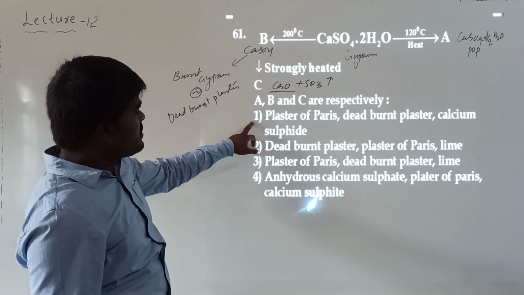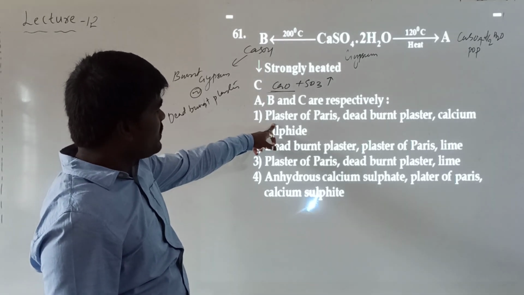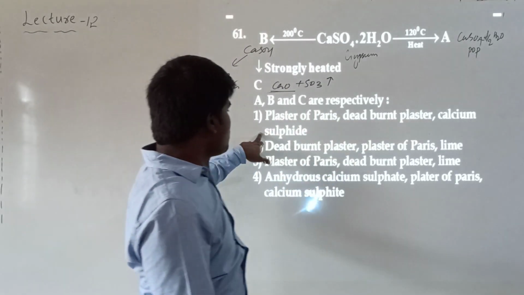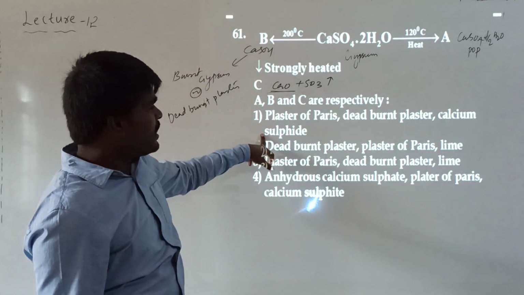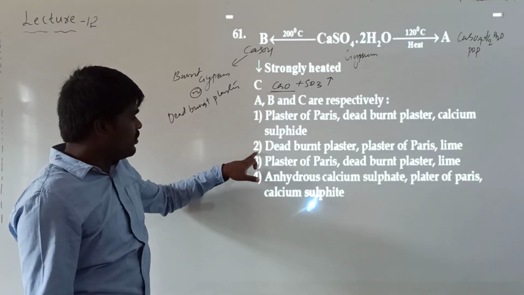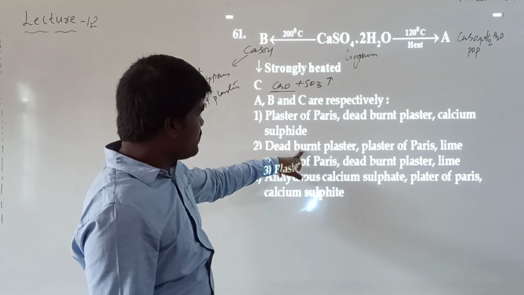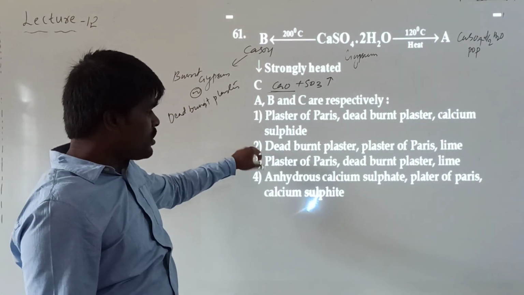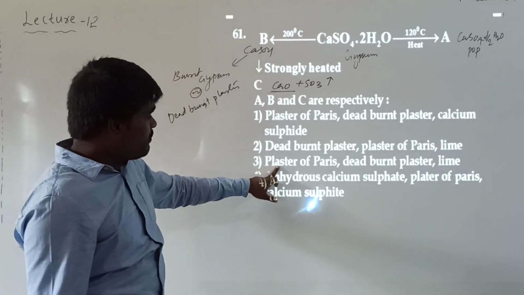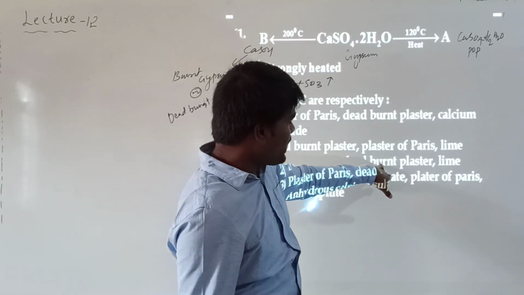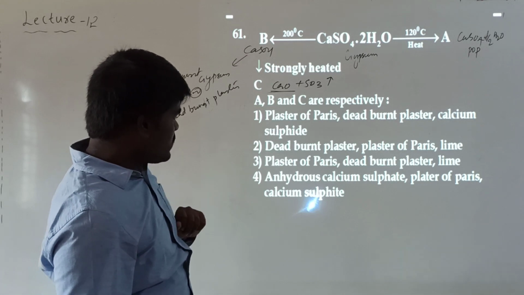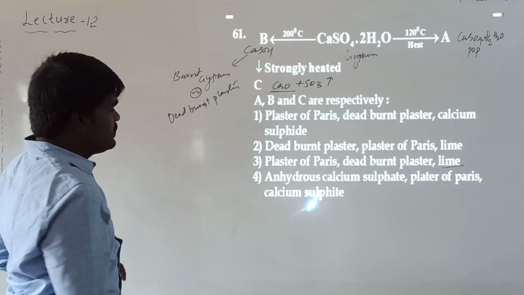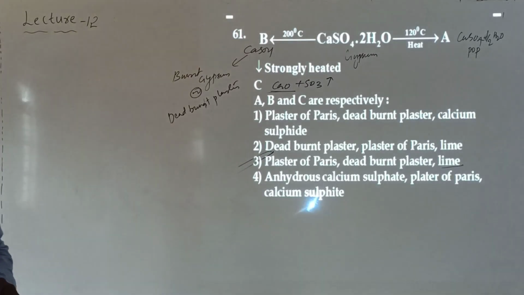What is A? A is plaster of Paris, this is correct. B is dead burnt, this is also correct. But calcium sulfide is said, this is wrong. We are getting calcium oxide, not calcium sulfide. Look at the second option, dead burnt plaster. Is A dead burnt plaster? No, B is dead burnt plaster. So this is also wrong. Look at the third: A is plaster of Paris, B is dead burnt plaster, and C is lime or calcium oxide. So this is your right option. Hope it is clear.